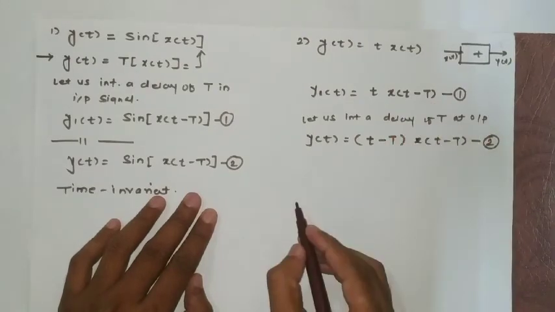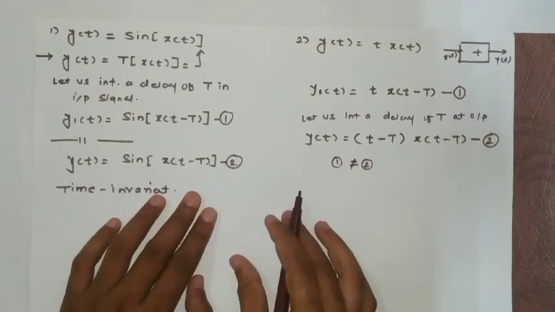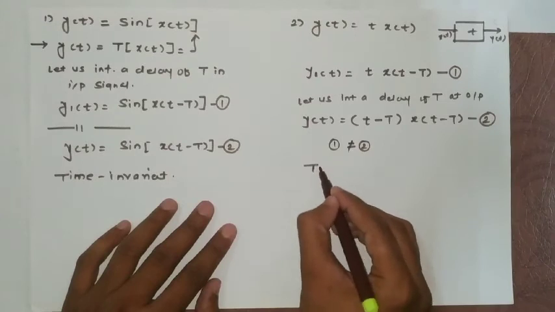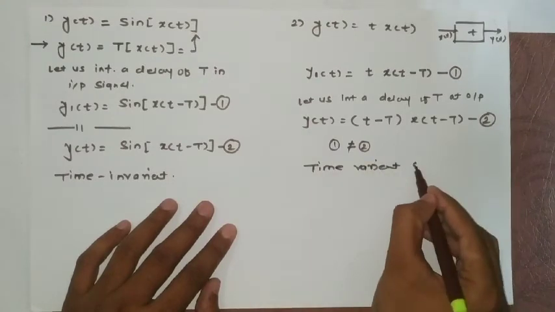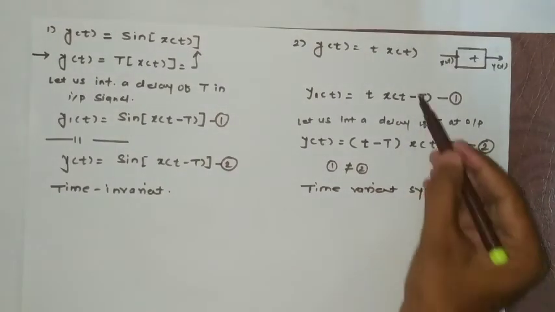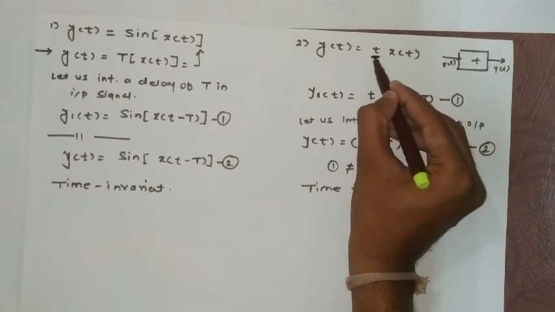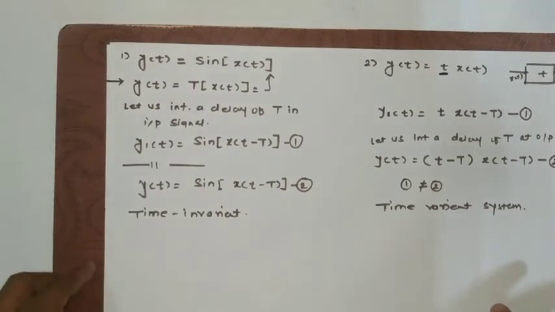Now if you compare 1 with 2, they are not the same. That means equation 1 is not equal to equation number 2. Therefore the system is a time variant system. Even by observation we can say here it entirely depends upon time, so it is a time variant system. In the previous example it entirely depends upon the input signal, so it is time invariant.